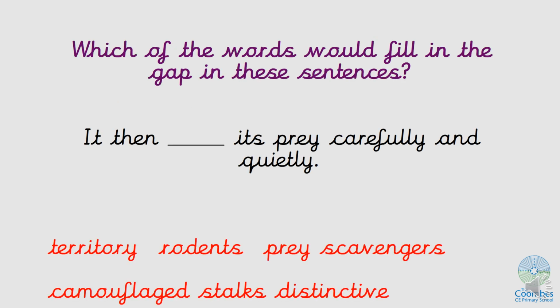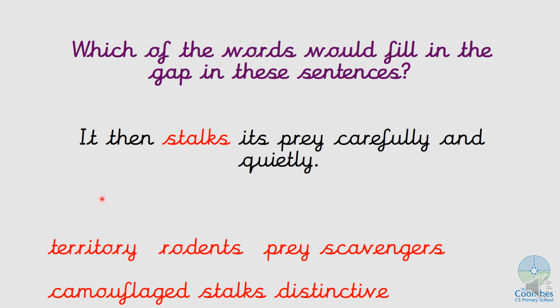So now we're going to think about which of these words would fill in the gap in these sentences. It then blank its prey carefully and quietly. And we've got our words at the bottom. So we've got territory, rodents, prey, scavengers, camouflaged, stalks and distinctive. What does it do to its prey? Might sneak up on it quietly. It might be watching it. The word is stalks. Well done.